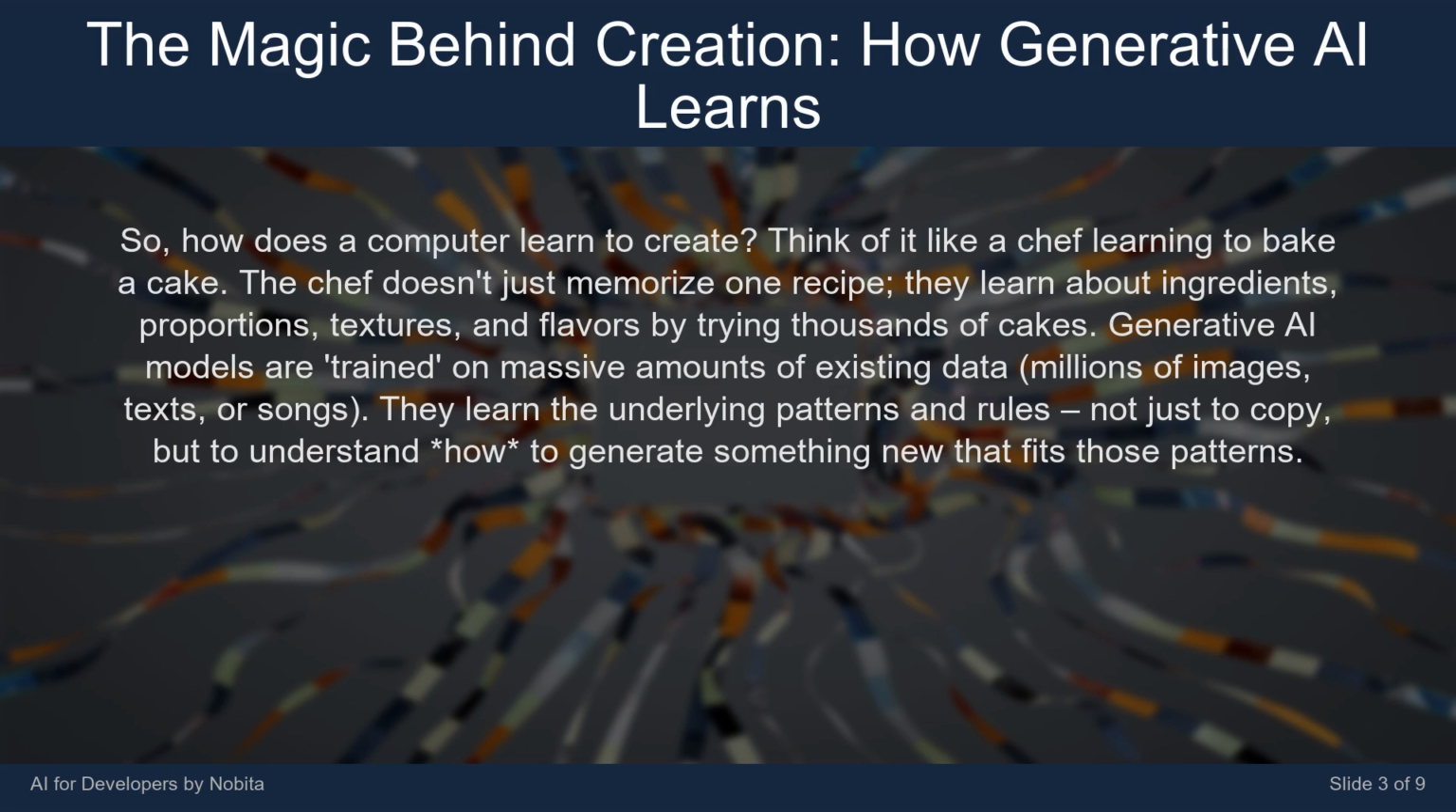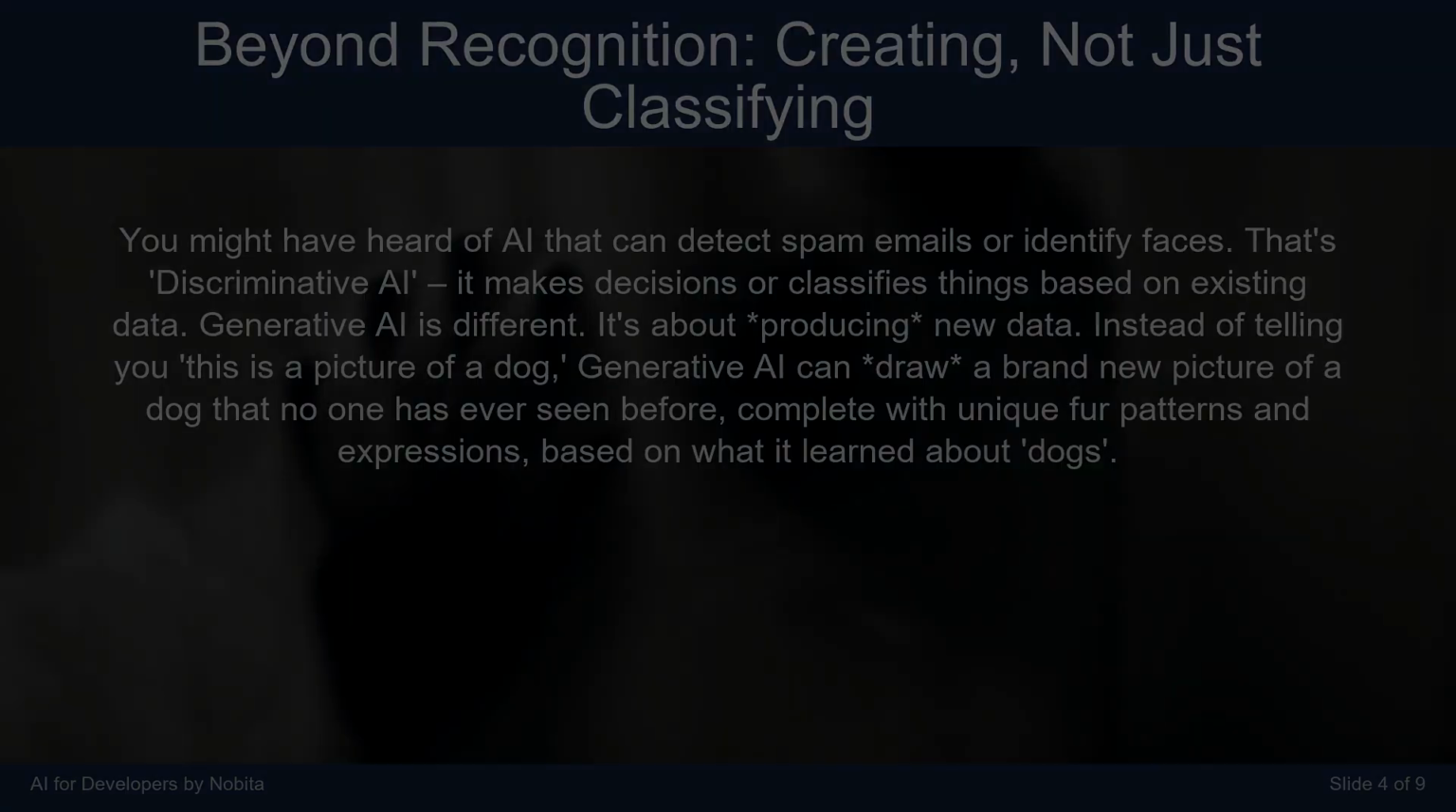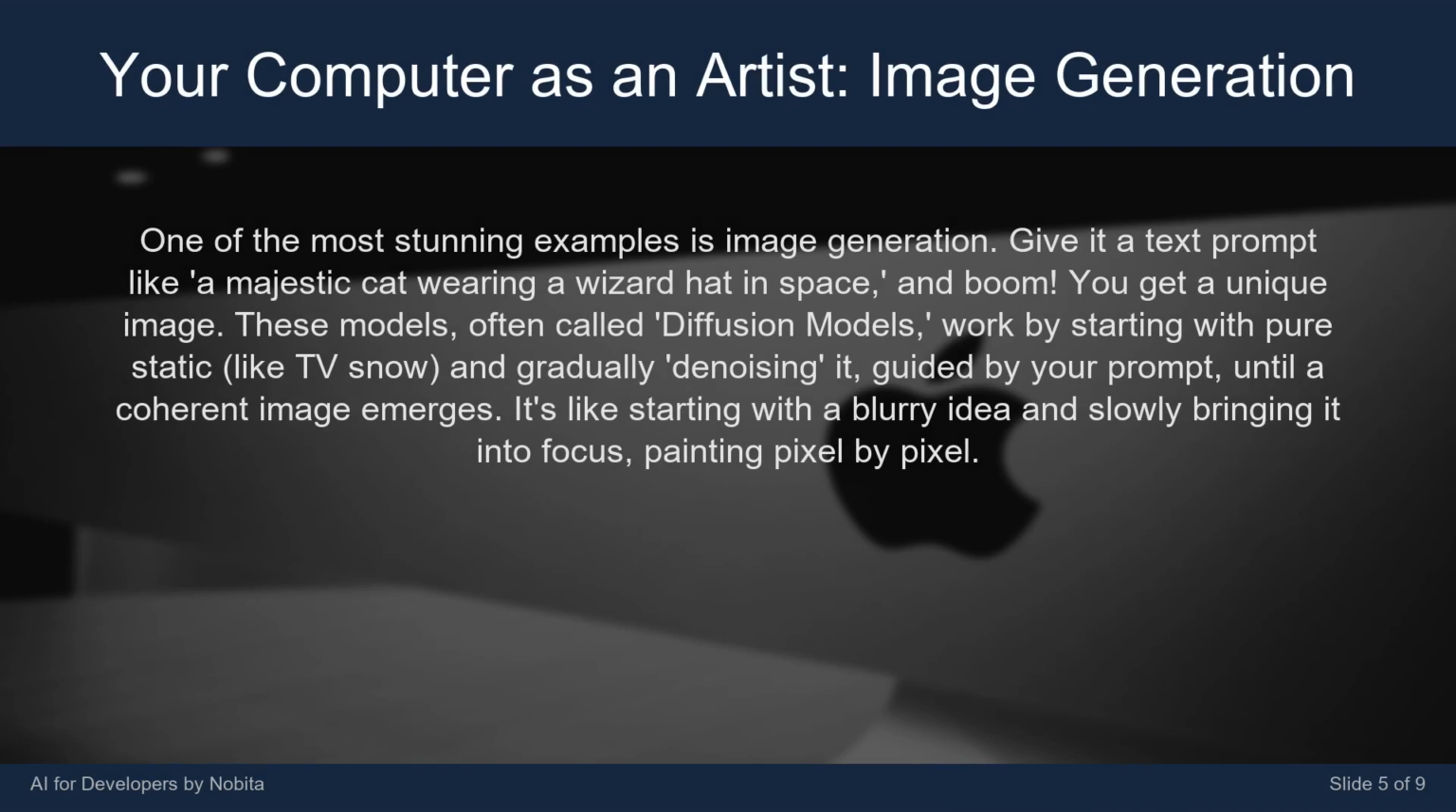You might have heard of AI that can detect spam emails or identify faces. That's discriminative AI. It makes decisions or classifies things based on existing data. Generative AI is different. It's about producing new data. Instead of telling you, "this is a picture of a dog," generative AI can draw a brand new picture of a dog that no one has ever seen before, complete with unique fur patterns and expressions, based on what it learned about dogs.